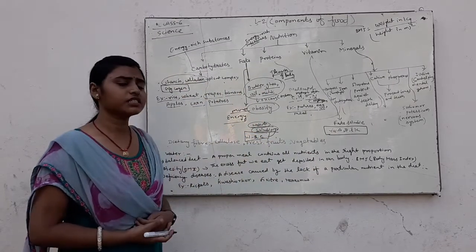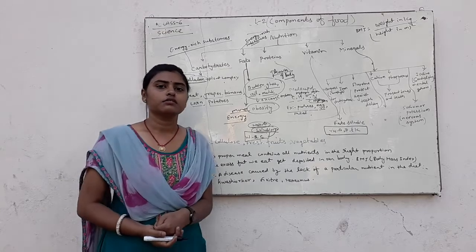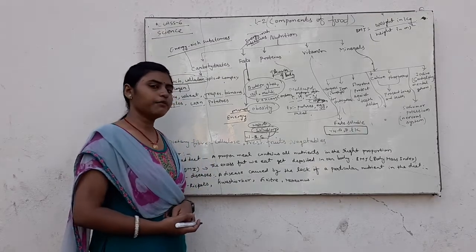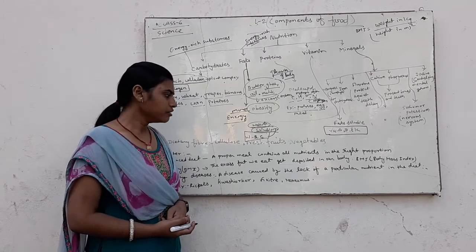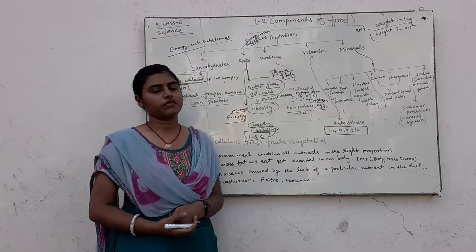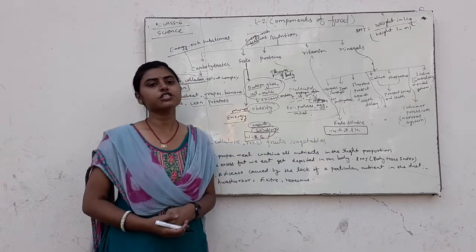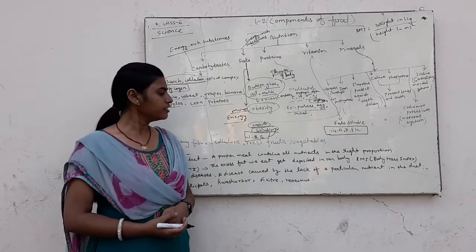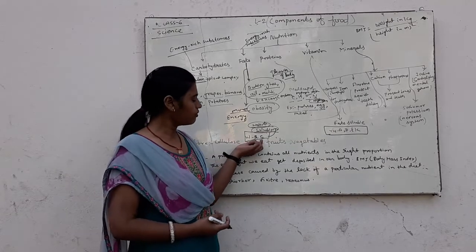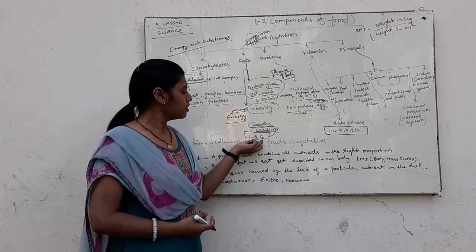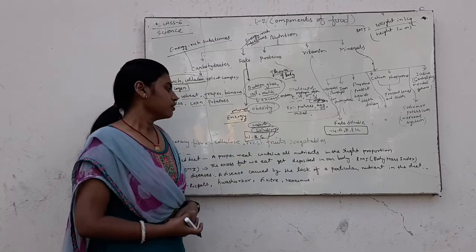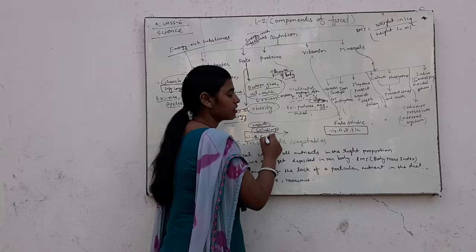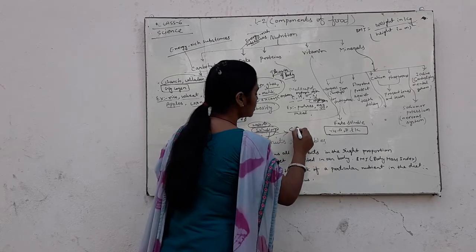Fruits and leafy vegetables provide vitamin B, and vitamin C is provided by citrus fruits. You have already learned that vitamin C is gained from citrus fruits.